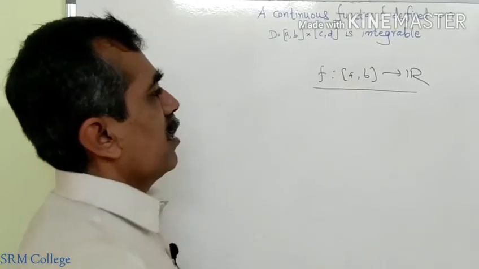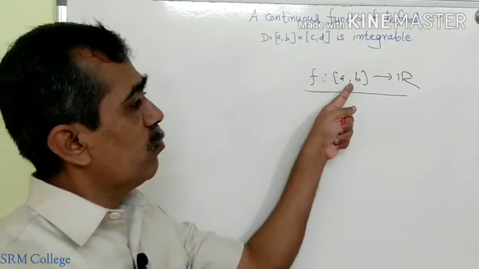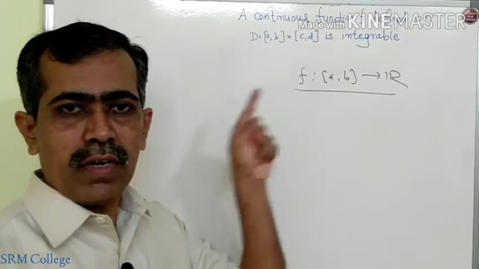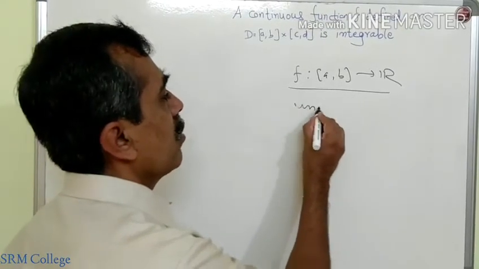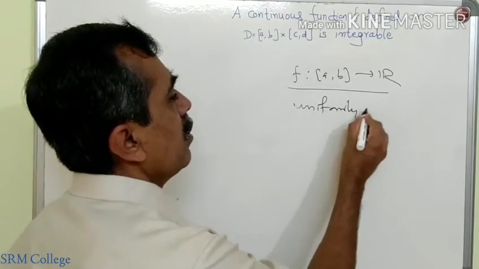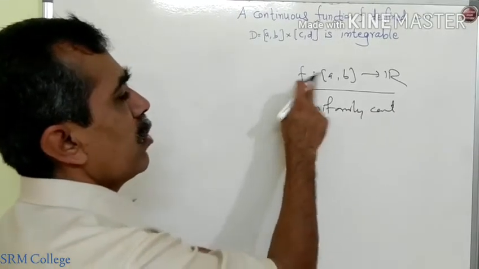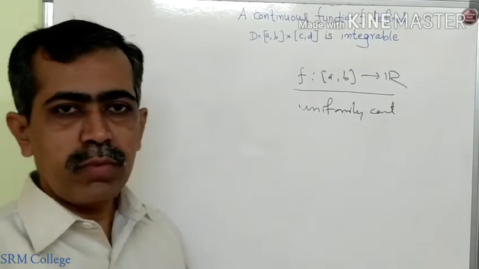One more property that you have learned in second year: if f is a continuous function defined on a closed and bounded interval, then f is always uniformly continuous. Every continuous function defined on a closed and bounded interval is always uniformly continuous.